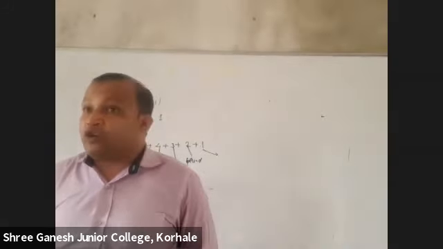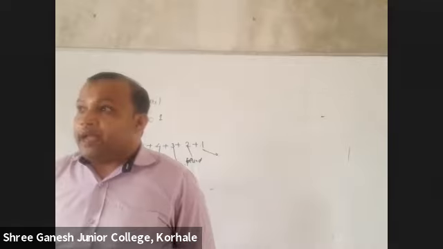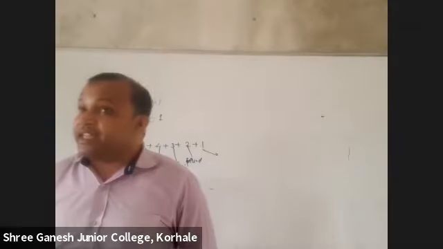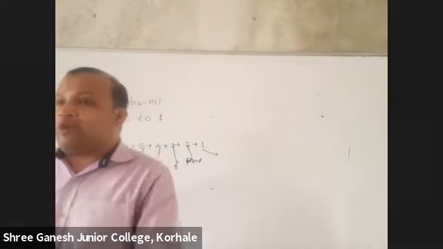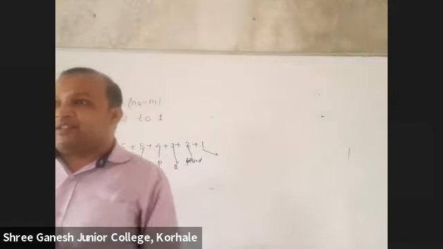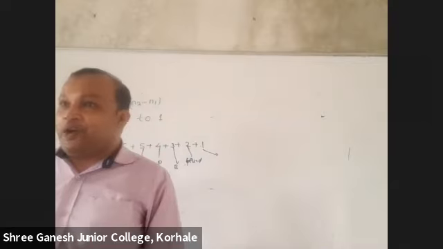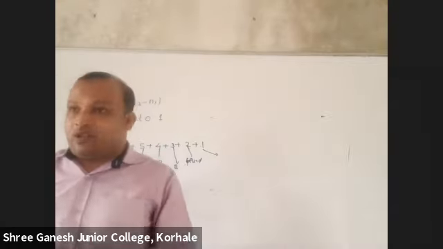Because for Pfund, n1 is equal to 5, so n2 is equal to 6. So 6 is coming till 5, 6 minus 5, 1. Now count the total number of lines. Is it coming 6? 3, 2, and 1. So our answer is correct.